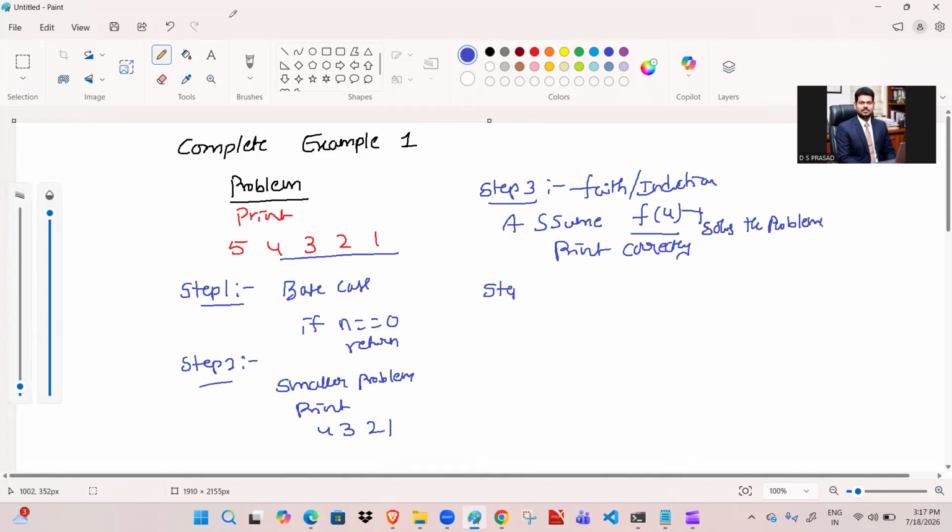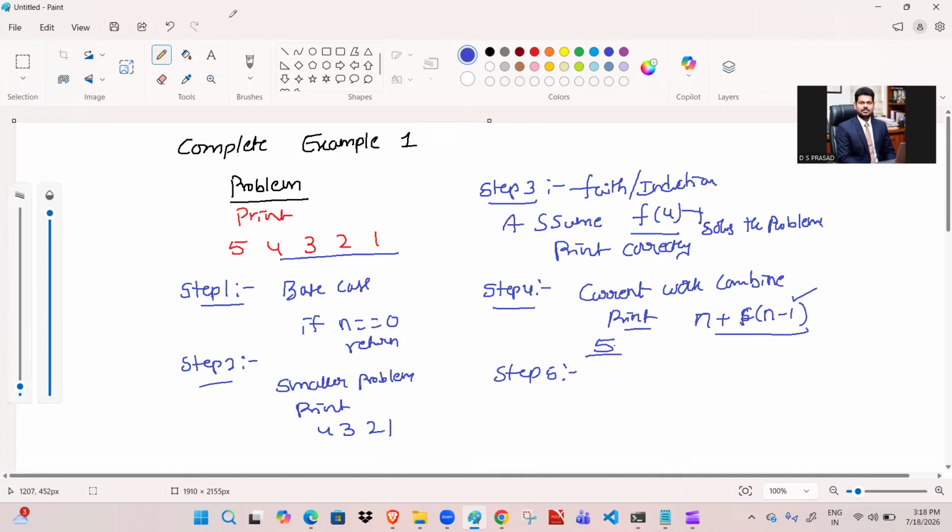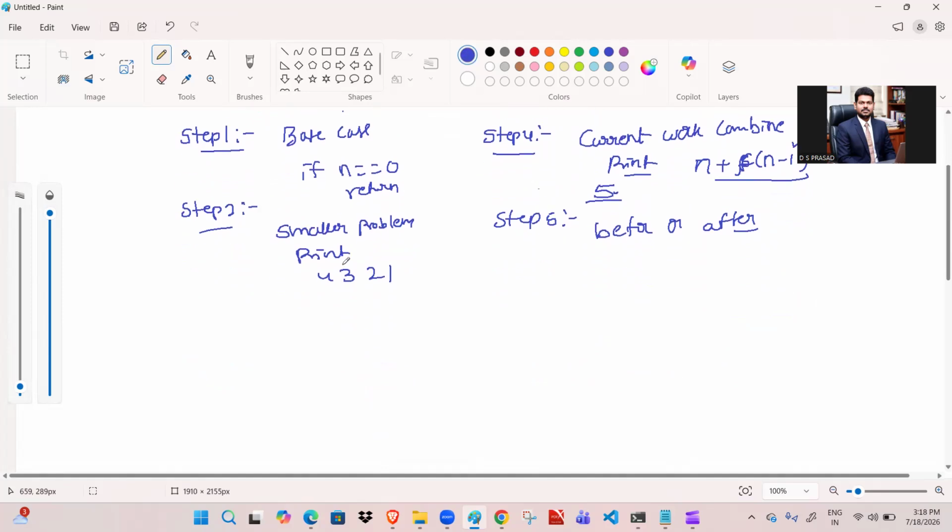What about step four? Current work combine. What is the meaning of it? We need to print that 5. So we combine it with the function of n minus 1. Current work: I want to print 5 and also call the recursion. When it comes to step five, before or after, we need to decide whether it is before recursion or after recursion. This is case one.